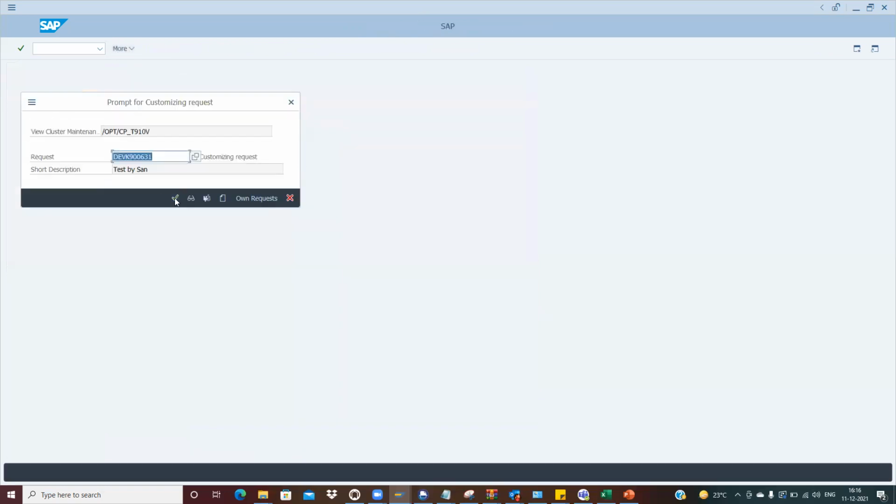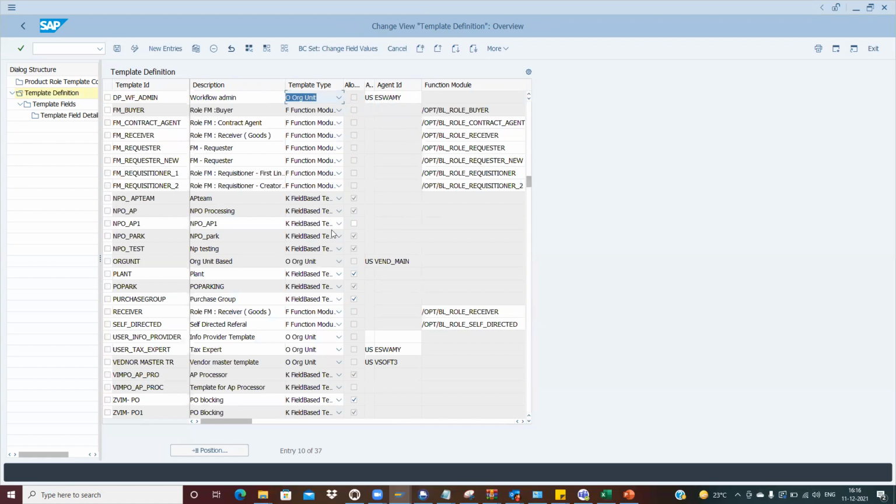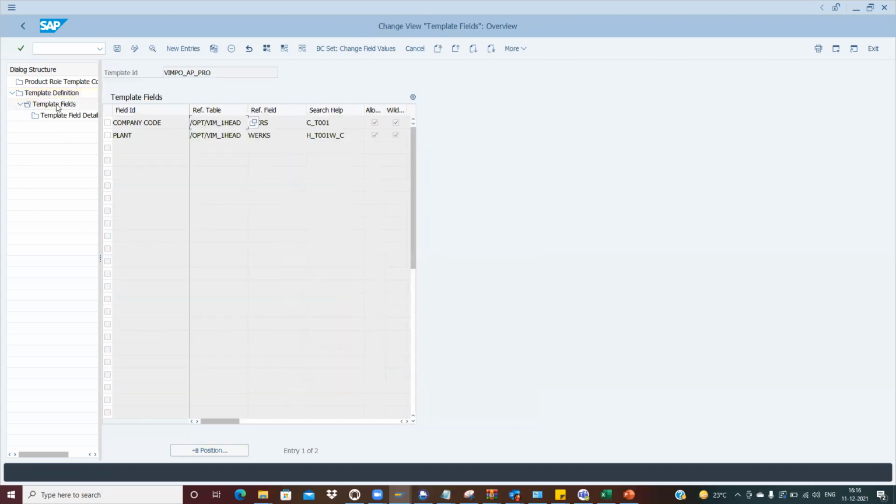Okay, right. So now let me just see whether there is any example. Yes, we have the examples also available. So here, let's take this one. Go to the template field. Here what we are doing is they are doing it with the company code and plant.